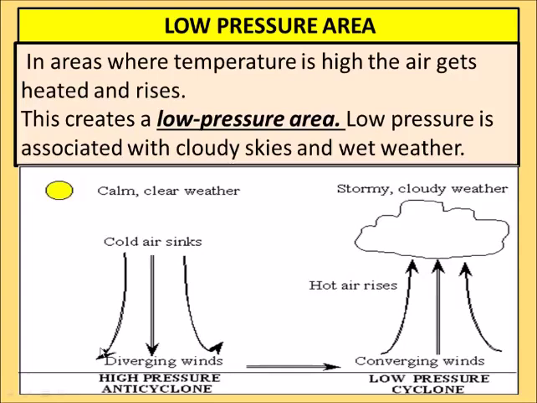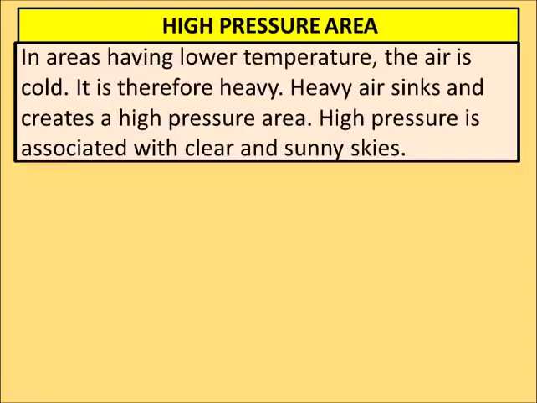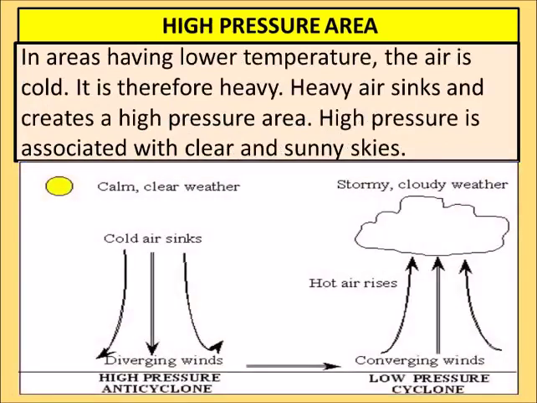Whenever you boil water, what happens? It changes into vapor, and that vapor disappears into the atmosphere, going into the air or above. Similarly, the areas which are hot make the air hot, and when the air becomes hot, it starts rising up. And when the air goes up, there is no air near the earth, so there is low pressure. That's why hot areas are low pressure areas, and the opposite will be high pressure areas.